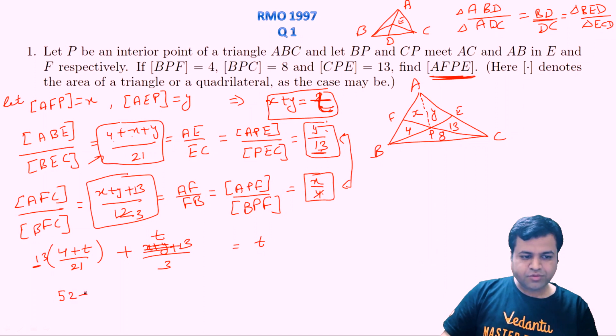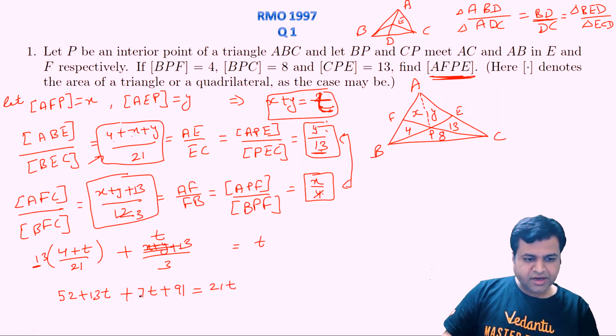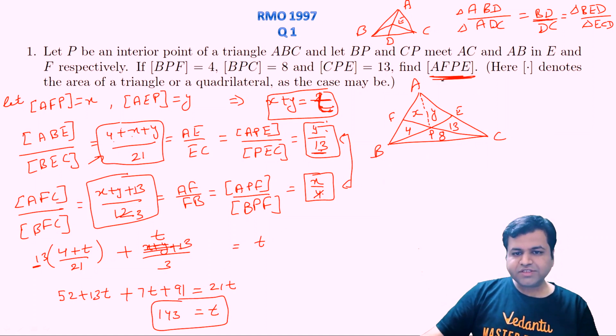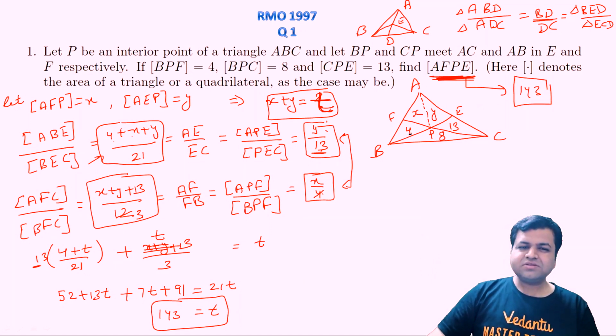What we will get, 52 plus 13t, take 21 as LCM, so here it will become 70 plus 91, right? 21 is the LCM, just cross multiply it on the right hand side, so 13t plus 70 is 20t. If we take this factor on the right hand side, we get 21t minus 20t, that will be equal to t, and 52 plus 91 is equal to 143. So the value of t will be simply 143. So the area of this quadrilateral AFPE is nothing but 143, right? So 143 was our answer, and as you can see, this is a pretty easy question.